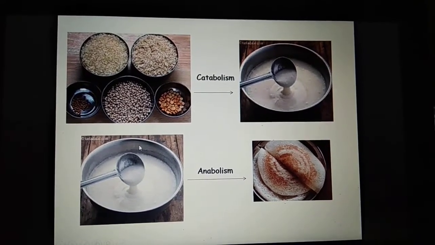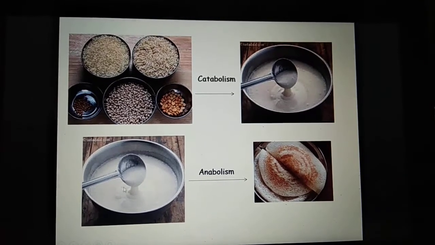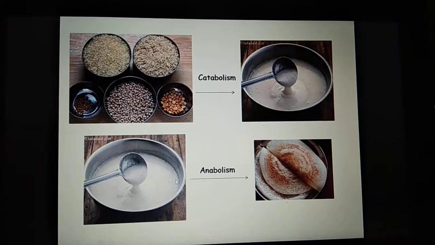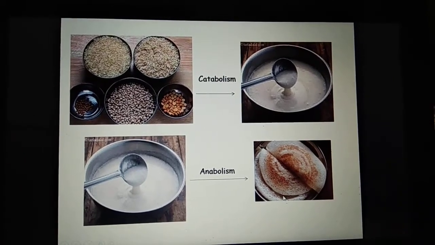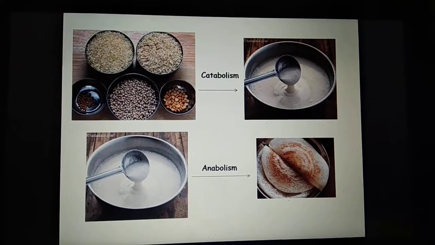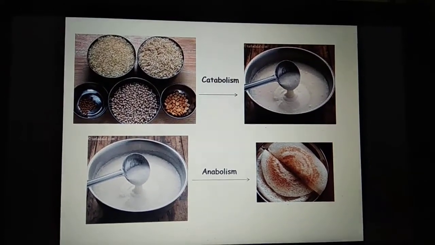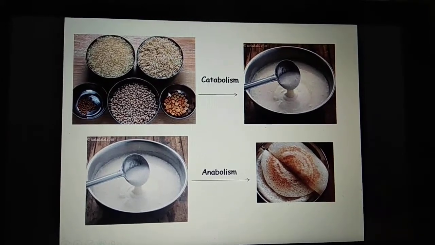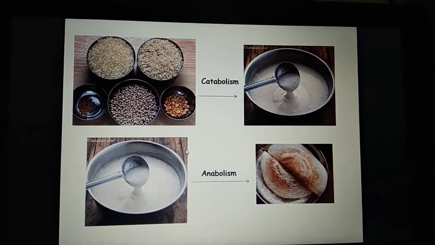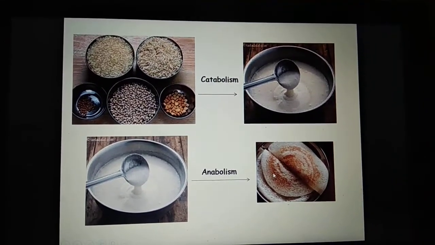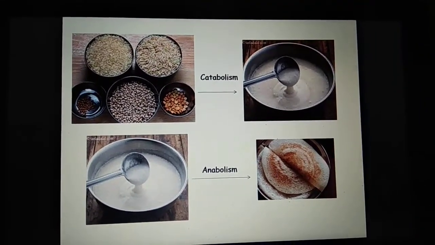Now we already have small broken pieces. So you can give the shape whatever you want to. So now we give the shape of a dosa. This process is called anabolism. All types of metabolism require these two processes. Catabolism, break big molecules into small and then change the form of those small molecules and use it to build up your own body. That is anabolism.